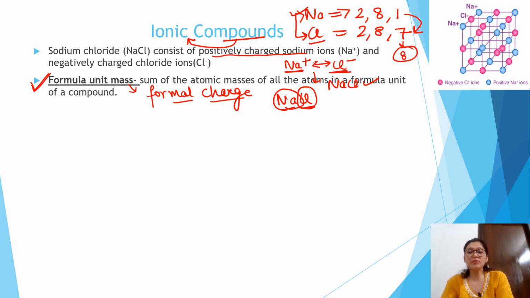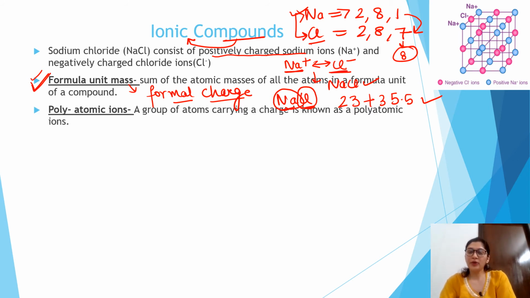So there is not much difference between molecular mass and formula unit mass. In both cases, you sum the atomic masses of all the atoms present in a compound, but in the case of ions the term given is formula unit mass, and in the case of a molecule the term given is molecular mass. But the way to calculate is the same. Like in the case of NaCl, 23 plus 35.5, then you will get the formula unit mass of NaCl, right?